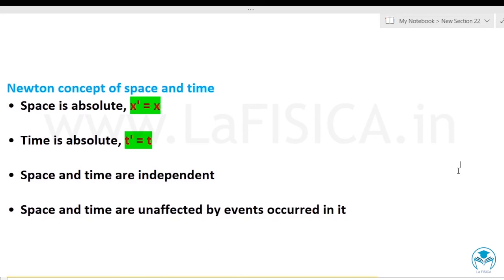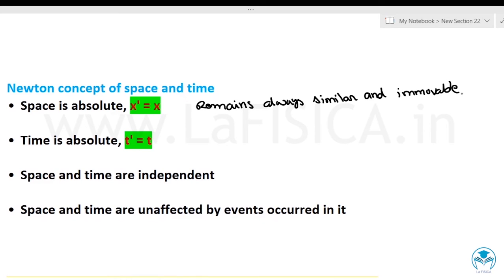First, we will take the Newton concept of space and time. According to Newton, space is absolute, which means the space remains always similar and immovable. The space is very rigid, according to Newton. And also, time is also absolute, which means if you measure time from any two frames of reference, that will be same.